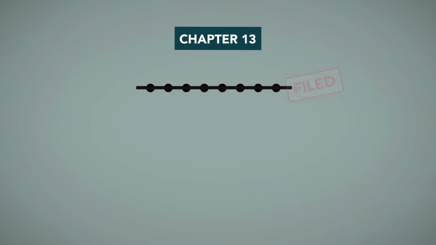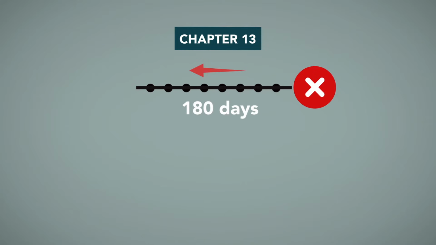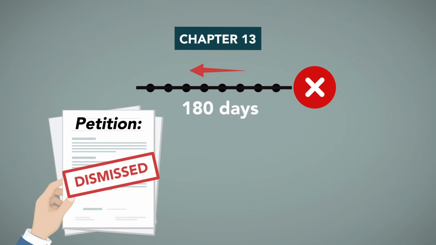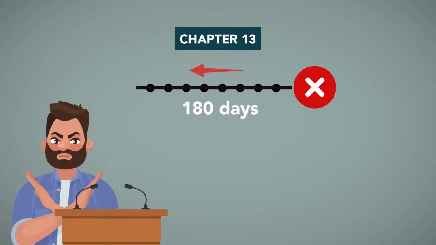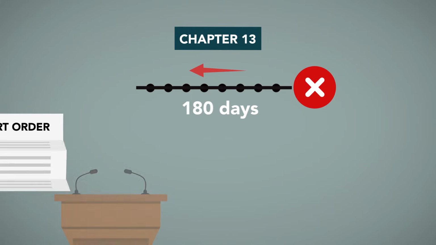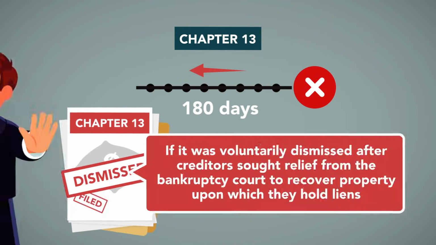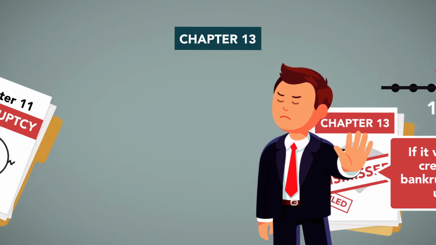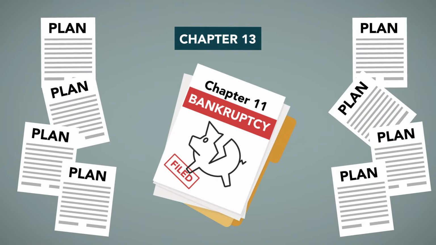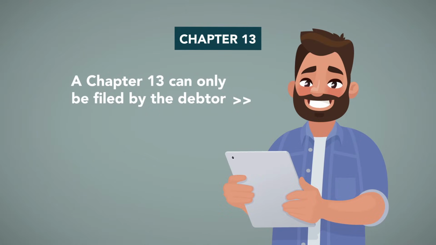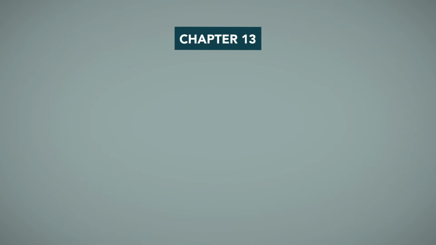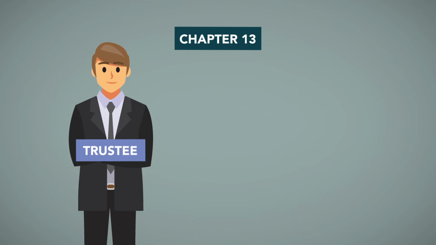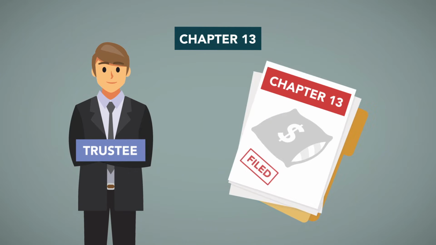Also, as in other chapters, one cannot file under Chapter 13 or any other chapter if during the preceding 180 days a prior bankruptcy petition was dismissed due to the debtor's willful failure to appear before the court or comply with orders of the court, or was voluntarily dismissed after creditors sought relief from the bankruptcy court to recover property upon which they hold liens. Unlike a Chapter 11, which can have competing plans offered by creditors, a Chapter 13 can only be filed by the debtor. Unlike a Chapter 11, but like a Chapter 7, a trustee is appointed to the case upon the filing of a Chapter 13.